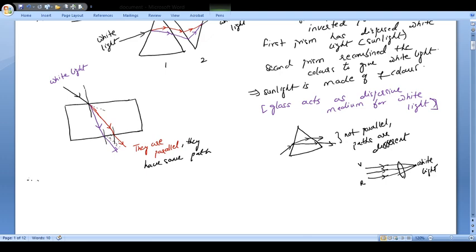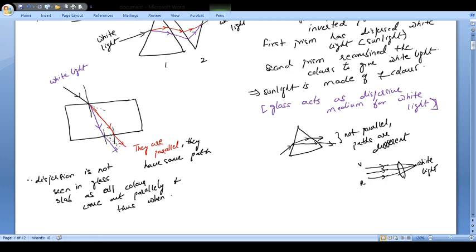and therefore you say dispersion is not seen in glass slab as all colors come out parallelly, and thus when focused gives white light.